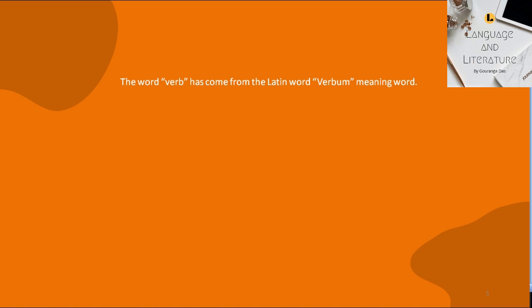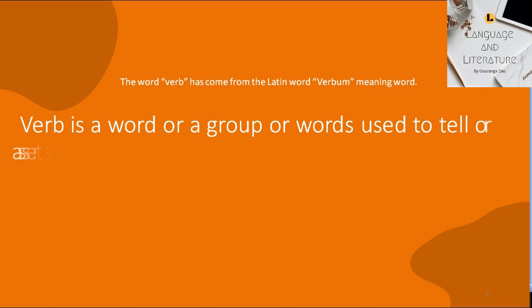So the question is, what is verb? Yes, verb is a word or group of words used to tell or assert something about a person or a